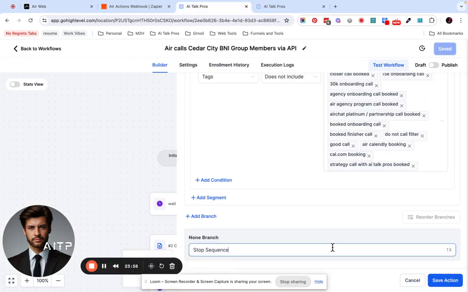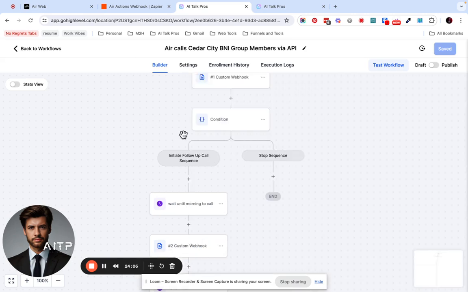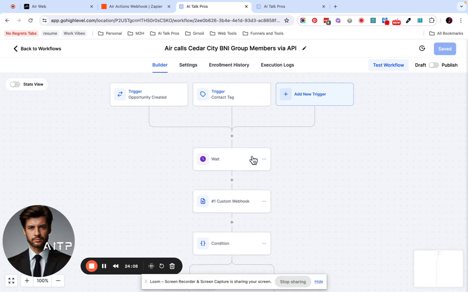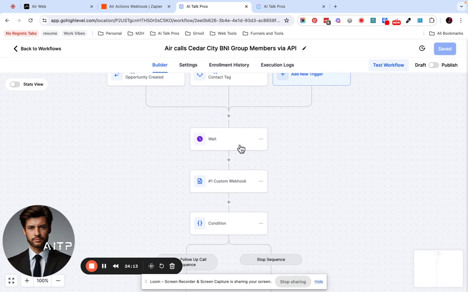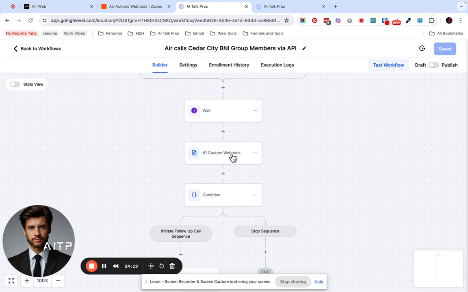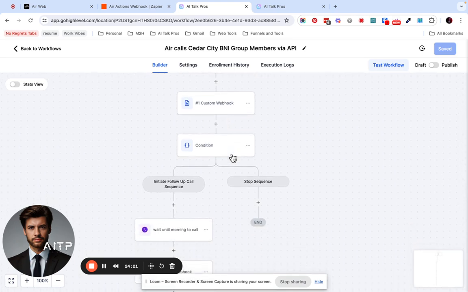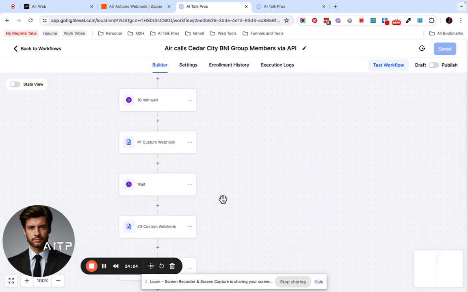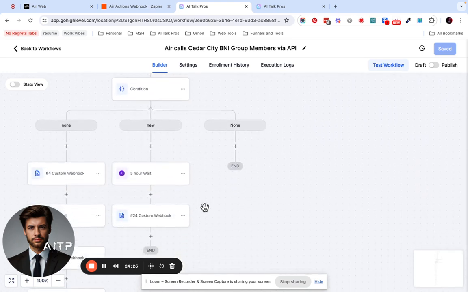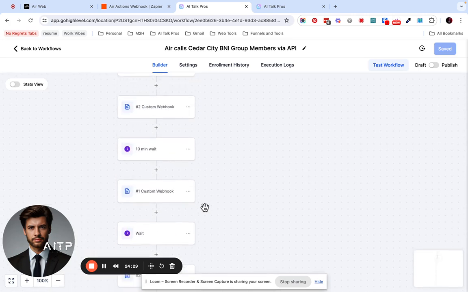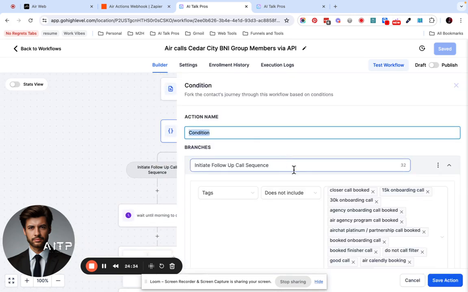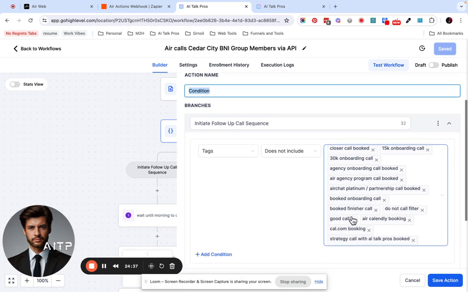All right, so we're just looking at this. We have the stop sequence branch. Just trying to decide what I want to do with my tags here because they're going to be called based on this. We have a short wait period just to make sure that everything comes through correctly. The webhook that initiates the call, and then the condition, because of course, if we don't reach them the first time, I do want to try and follow up with them, but we don't want to pester them too much. So initiate if the tag does not include these. 1 minute.